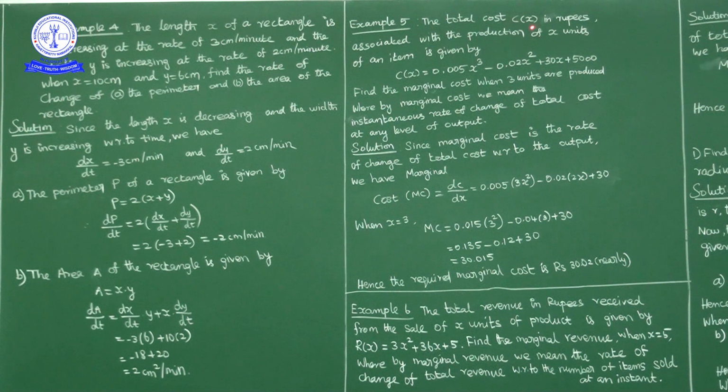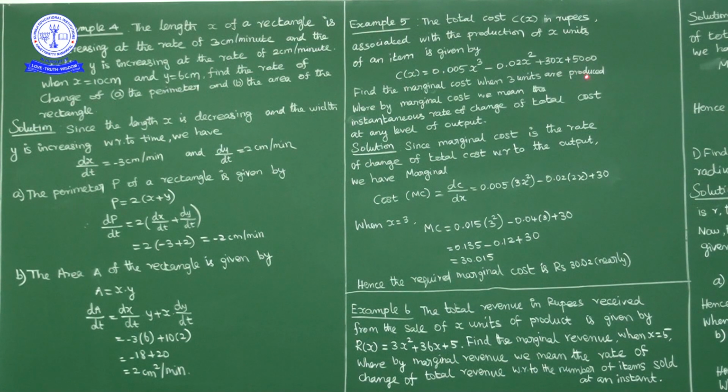The total cost C(x) in rupees associated with the production of x units of an item is given by C of x is equal to 0.005 x cube minus 0.02 x square plus 30x plus 5000. Find marginal cost when 3 units are produced, where marginal cost means instantaneous rate of change of total cost at any level of output. Okay, now what is given? Marginal cost is rate of change of total cost with respect to the output. So marginal cost is equal to dC by dx.